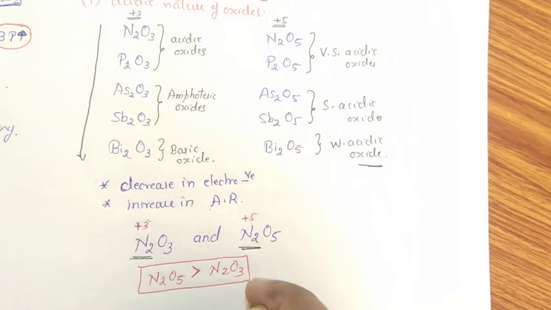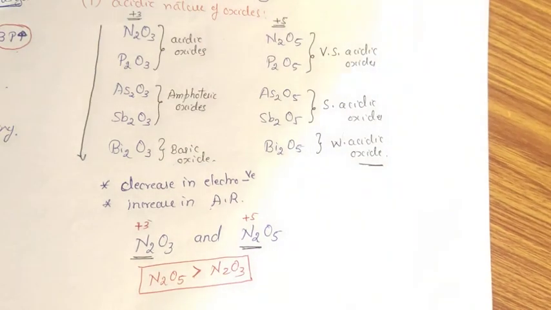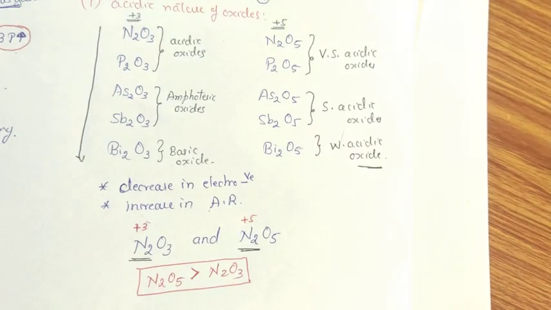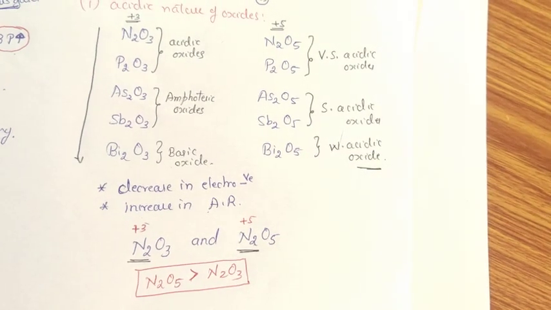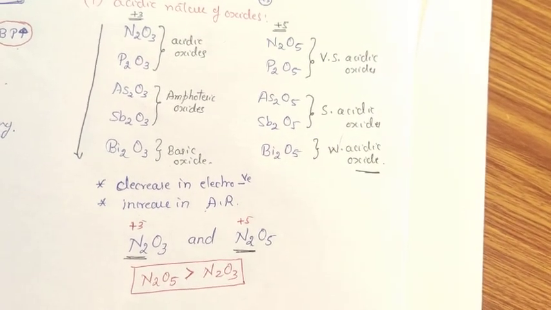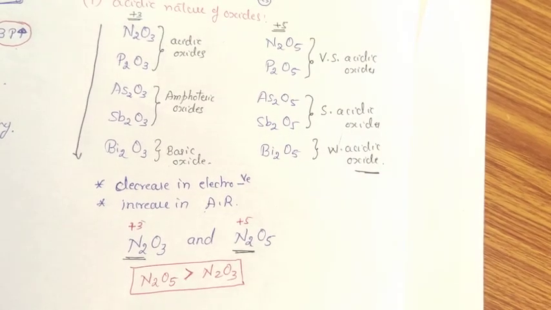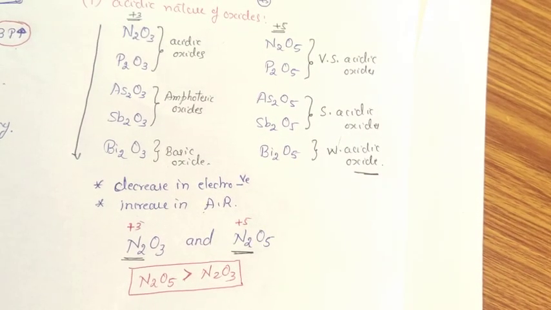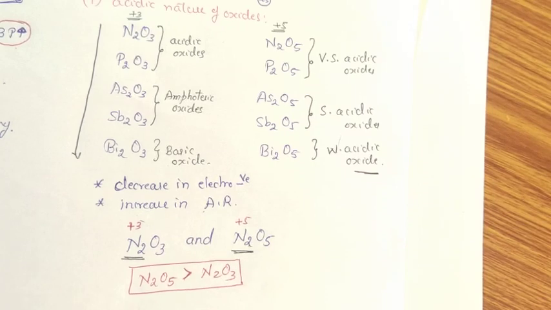So what is the conclusion we can give? In case of oxides of the same element, with increase in oxidation number, its acidic oxide character also increases.